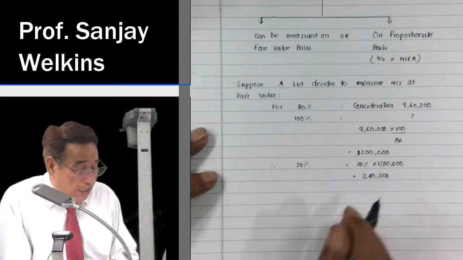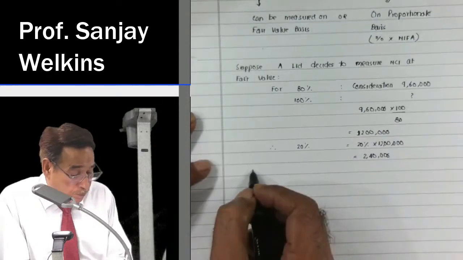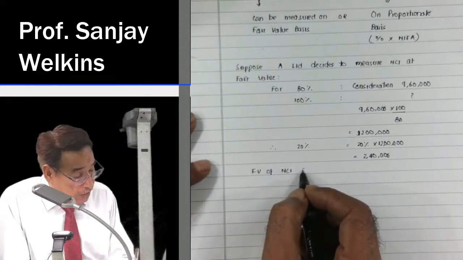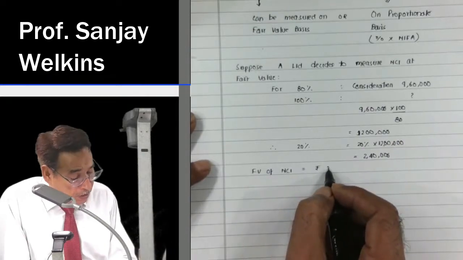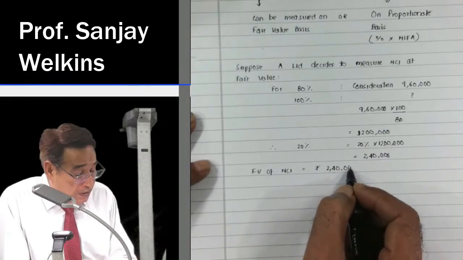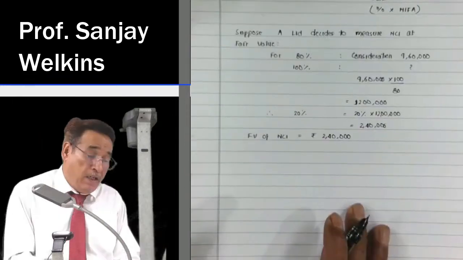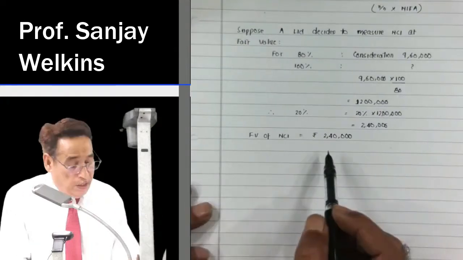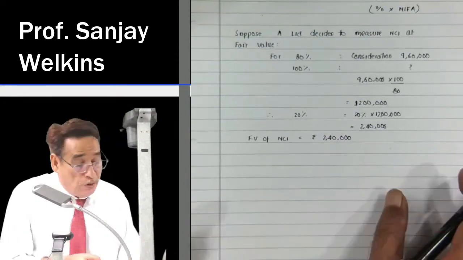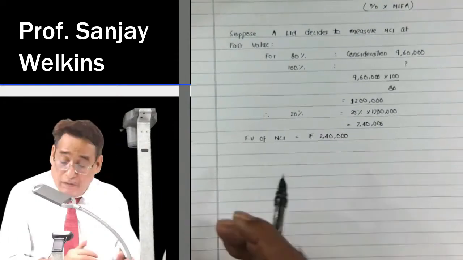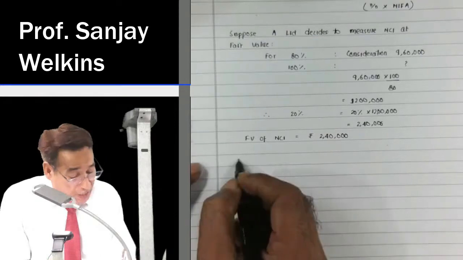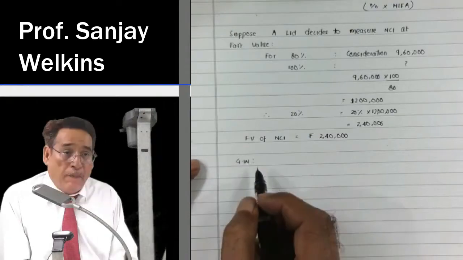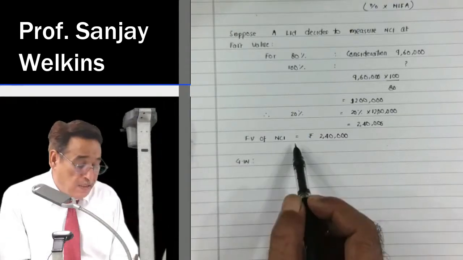So we can say fair value of NCI is equal to rupees 2,40,000. Now because NCI is being measured at fair value, this time valuation of goodwill when I will do, we will not get the same answer. For example, if I am going to compute the goodwill now, that means now I am computing goodwill by measuring NCI at fair value.